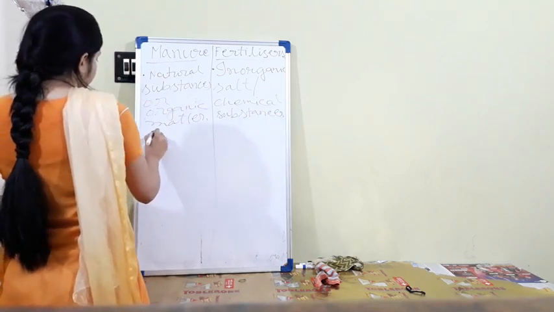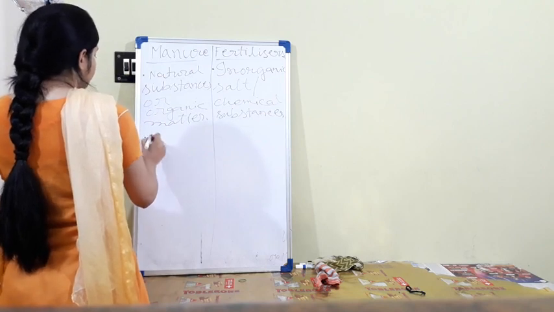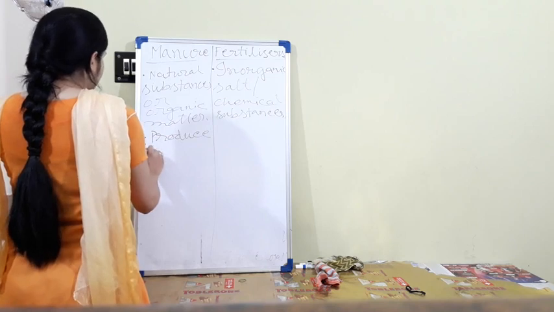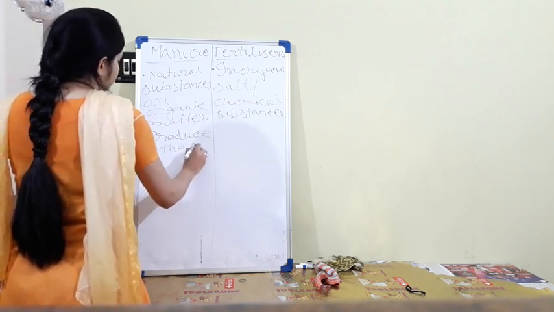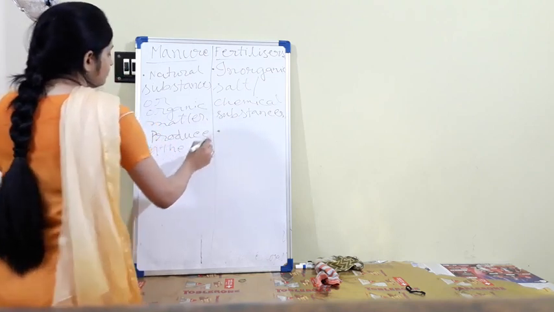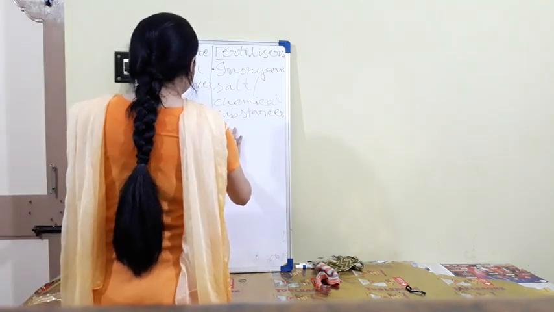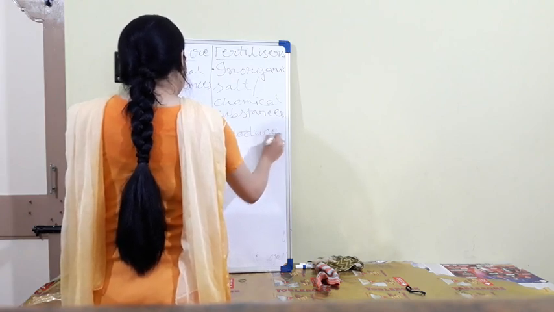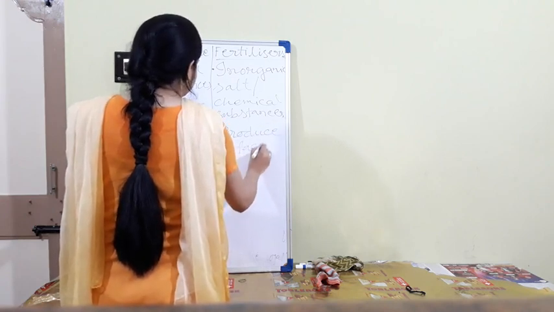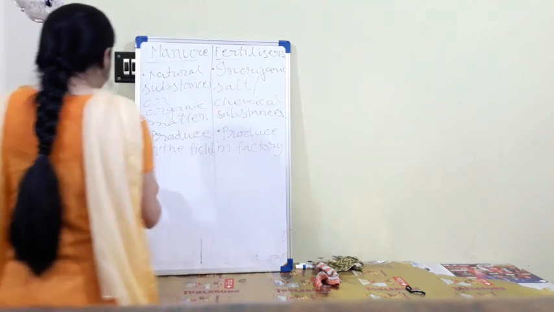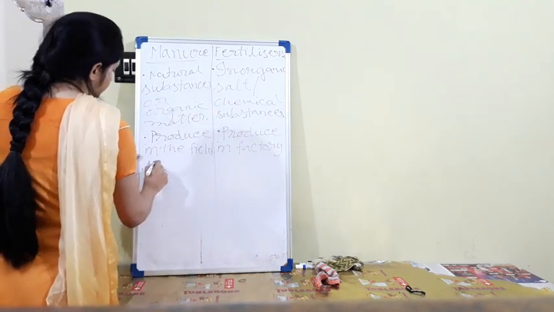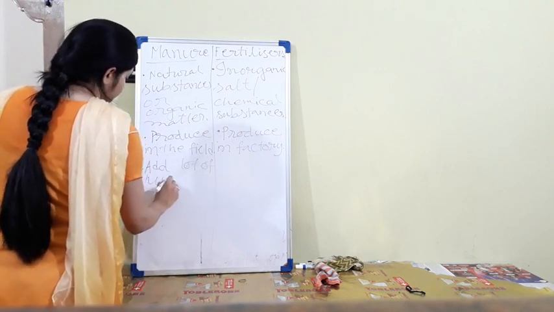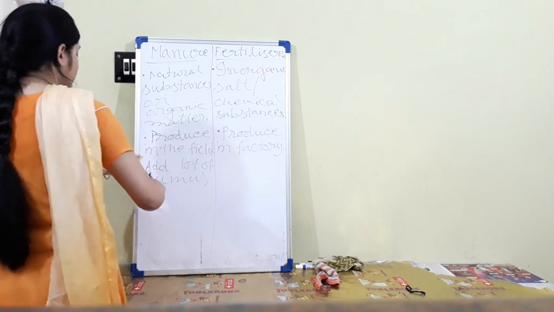Next one, manure is produced in the fields or pits. Fertilizer is produced in the factory, it is chemical substances. Manure adds a lot of humus to the soil, which is very important for the soil and plants also.